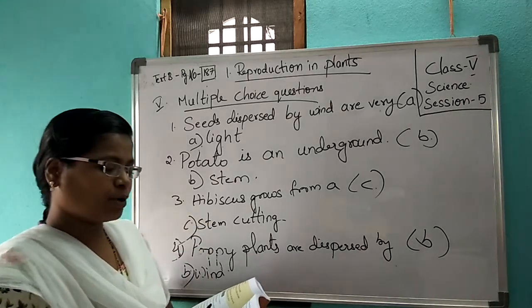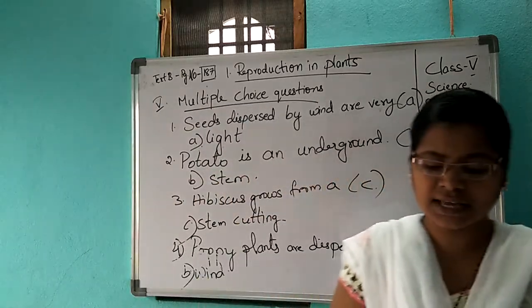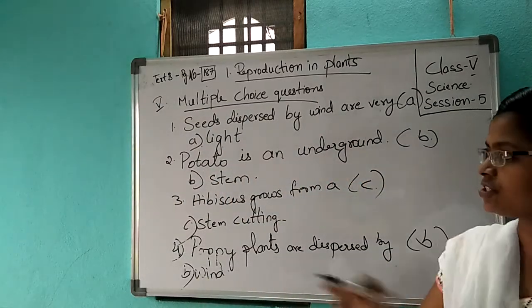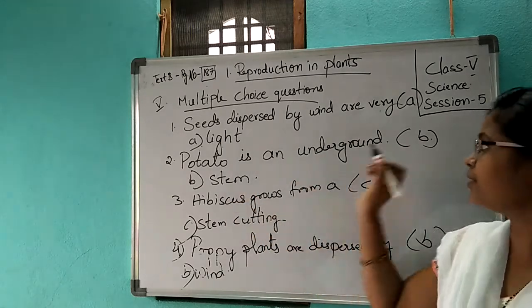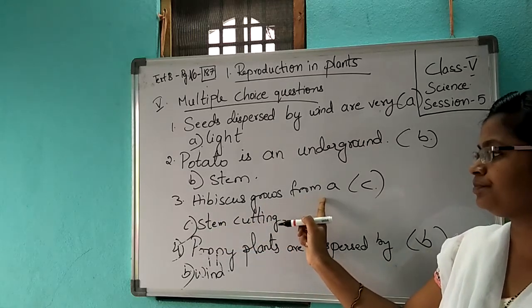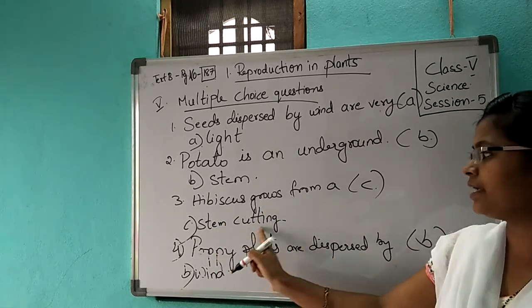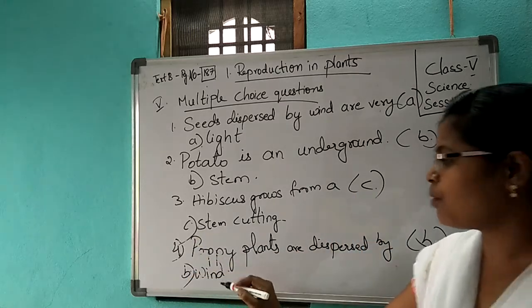Second question. Potato is an underground stem. Answer is B. Write B here. Third one. Hibiscus grows from a stem cutting. Answer is C. Next, poppy seeds.